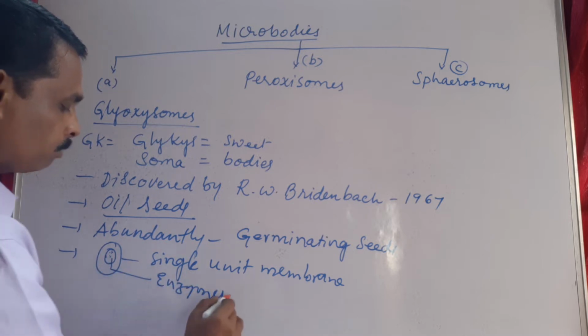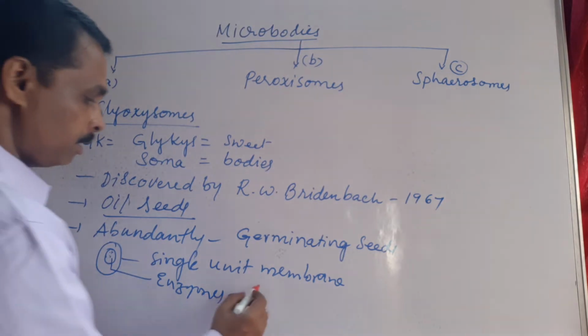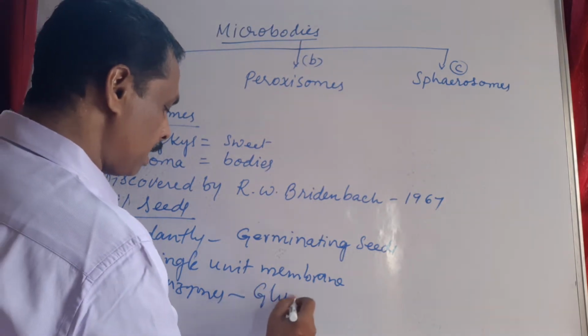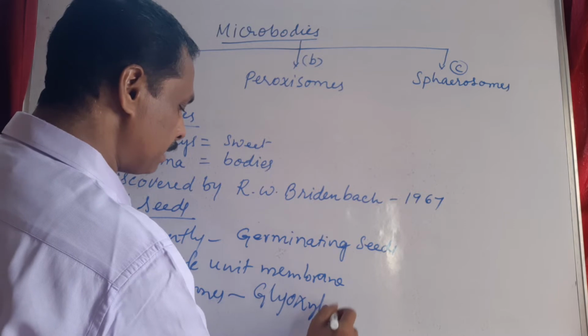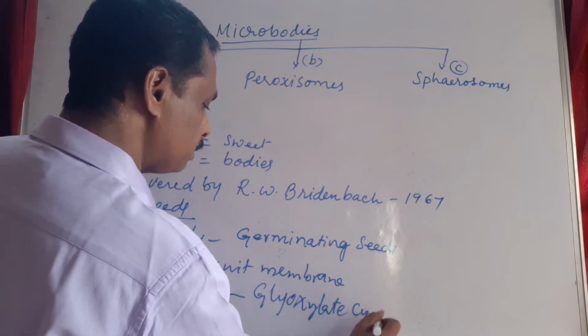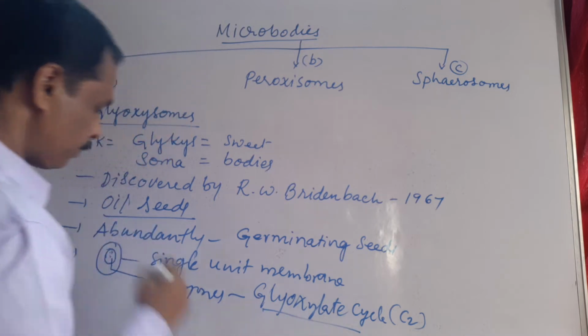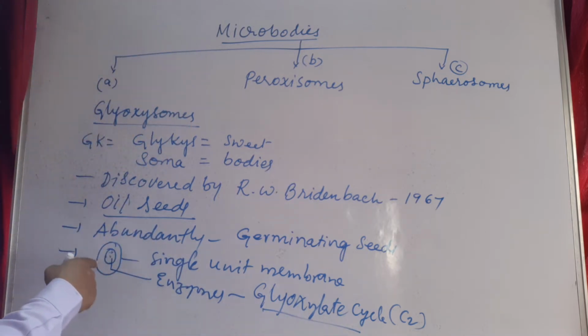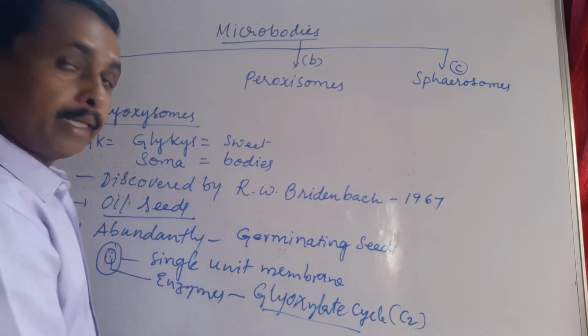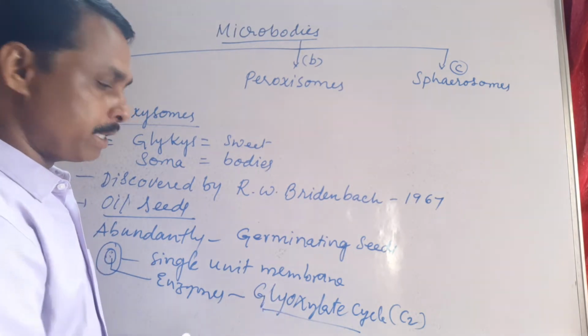These enzymes are involved in the glyoxylate cycle, also called the C2 cycle. So in the glyoxylate cycle, the enzymes present in these glyoxysomes participate in this metabolic pathway.